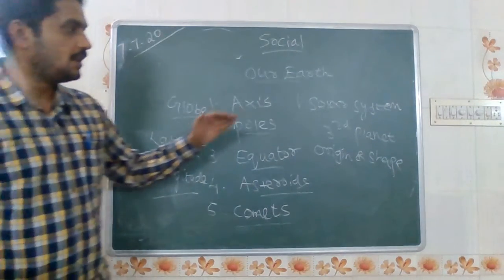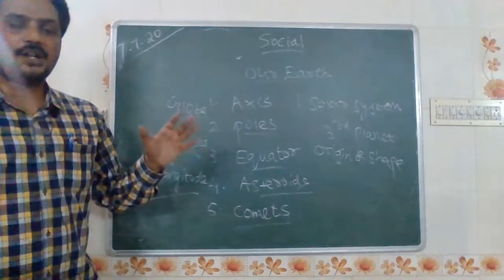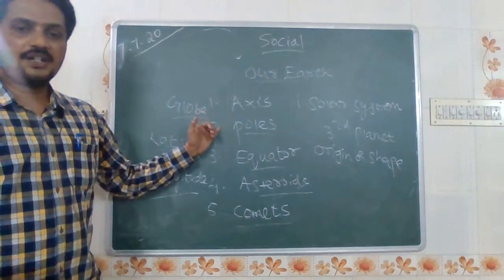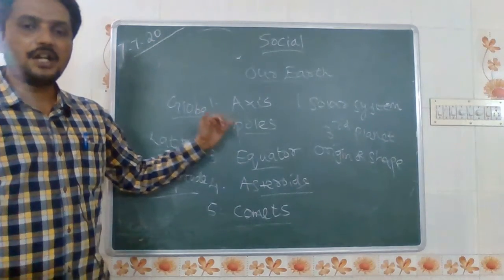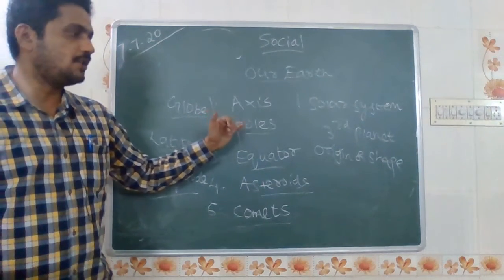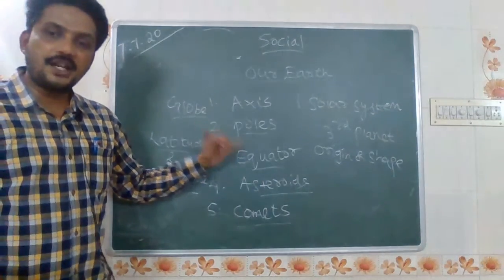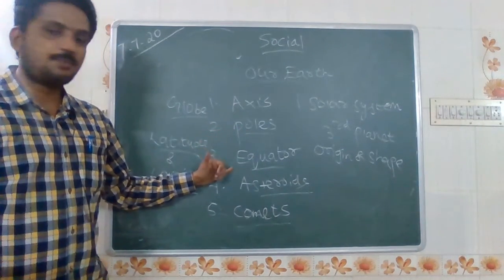Next we learned about the degrees of each of the parallels of latitude and longitude. Equator lies at 0 degree. Tropic of Cancer lies at 23.5 degree north. Tropic of Capricorn lies at 23.5 degree south, and the Arctic Circle is 66.5 degree north and 66.5 degree south is the Antarctic Circle.